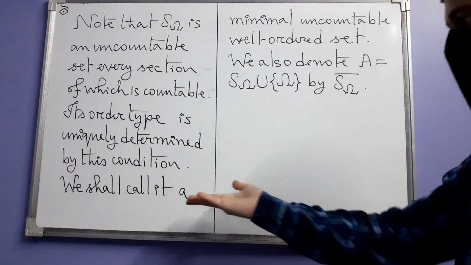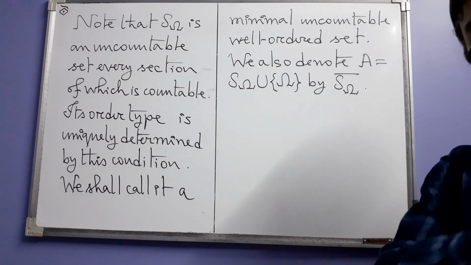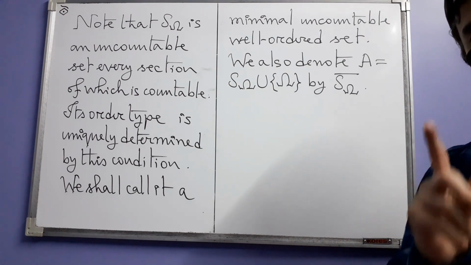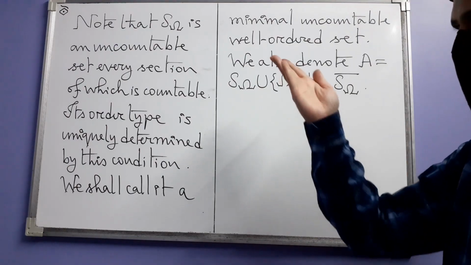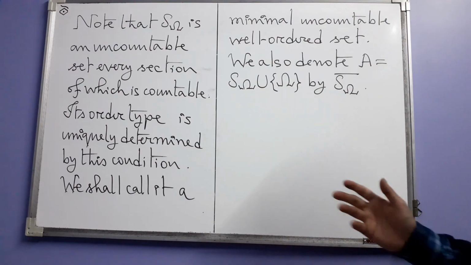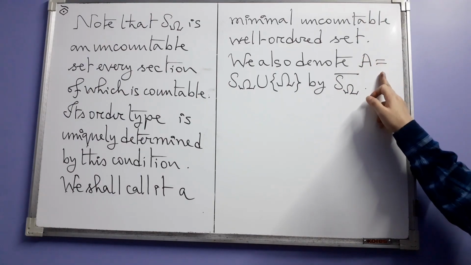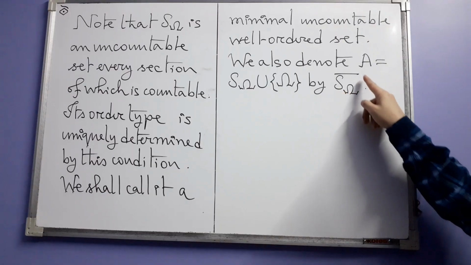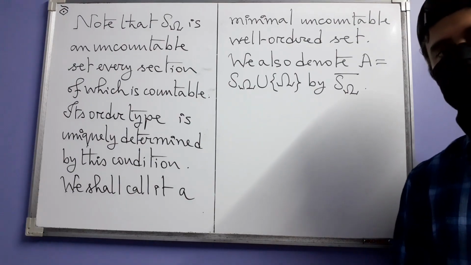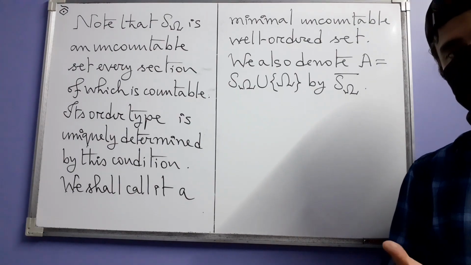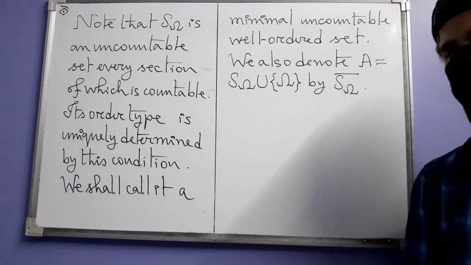And this is what we call a minimal uncountable well ordered set. So its existence has been established, that there exists at least one minimal uncountable well ordered set, and that is S omega. And in this context, we are going to denote the original set A itself by this new notation S omega bar. The reason for this notation will become clear when we learn closures of subsets in topological spaces. Okay, it will come when it comes.